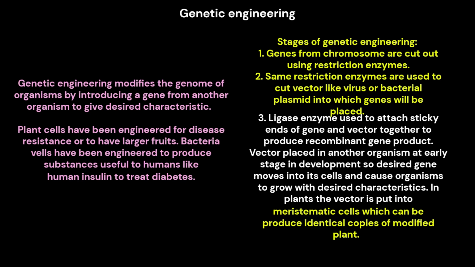The vector is placed in another organism at an early stage in development, so the desired gene moves into its cells and causes the organism to grow with the desired characteristics. In plants, the vector is put into meristematic cells, which can produce identical copies of the modified plant.